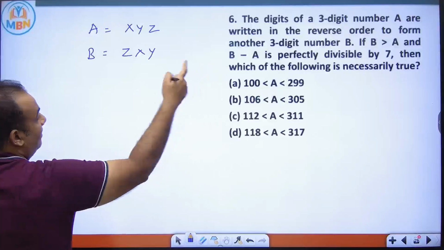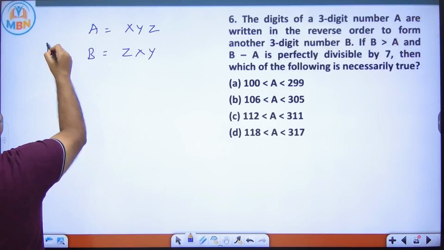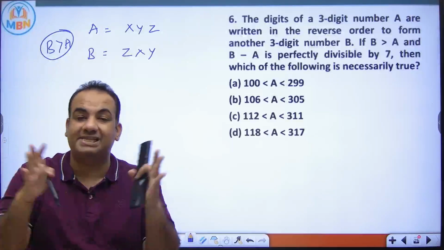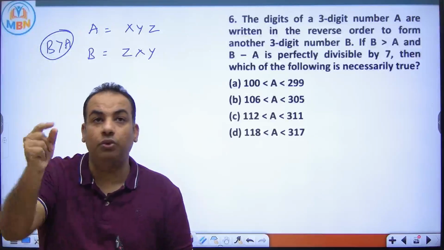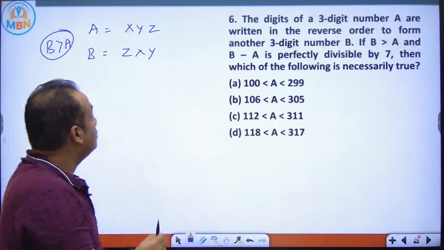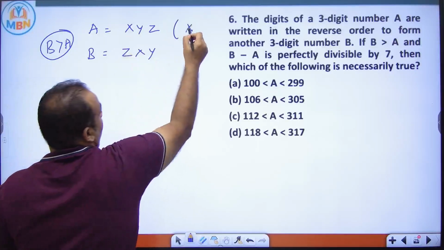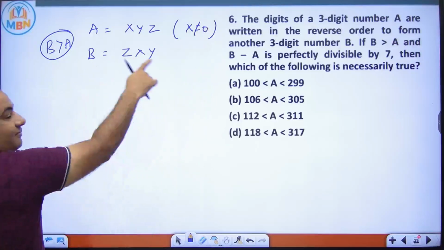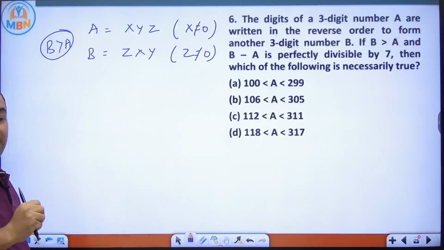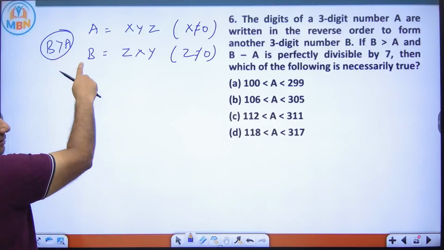And they are saying B is greater than A. Now please understand what we get to know from this information. First, because A is a 3-digit number, X cannot be 0. B is a 3-digit number, so Z cannot be 0. Second point: B is greater than A.